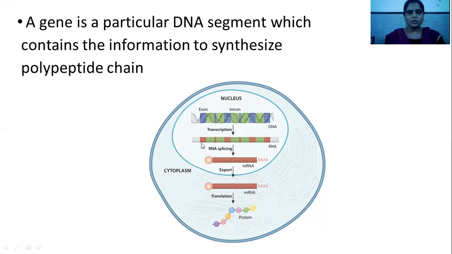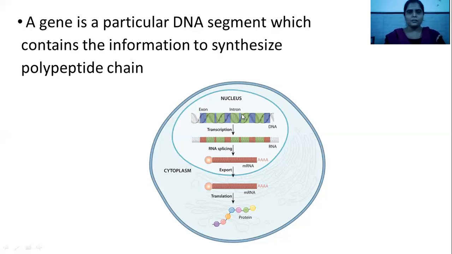Transcription: mRNA is produced by the transcription process. After that, through post-transcriptional modification, RNA introns are spliced out, that is, the unwanted or non-coding regions are removed by the RNA splicing process. The complete mRNA is then exported from the nucleus to the cytoplasm, and it reaches the site of protein synthesis, that is, the ribosome. And here protein is synthesized.